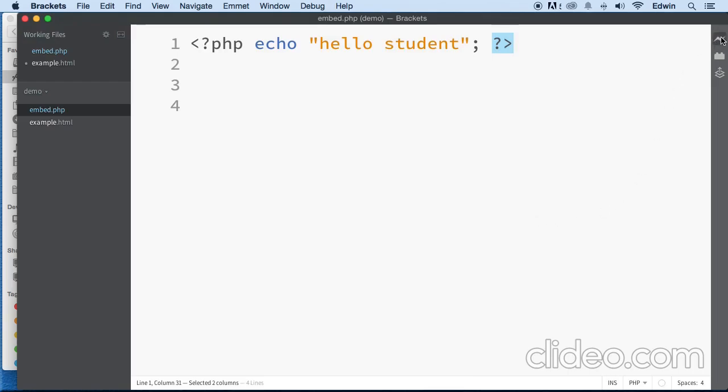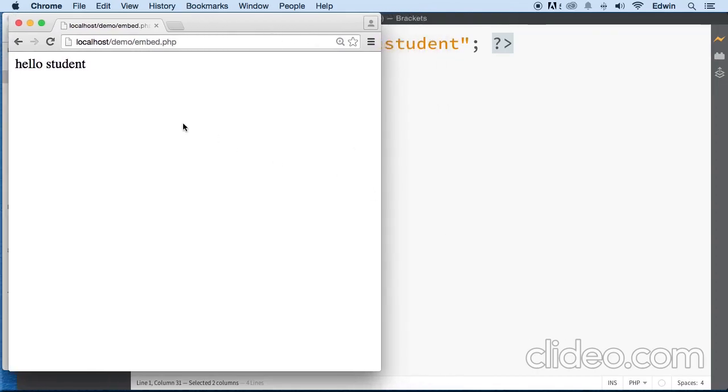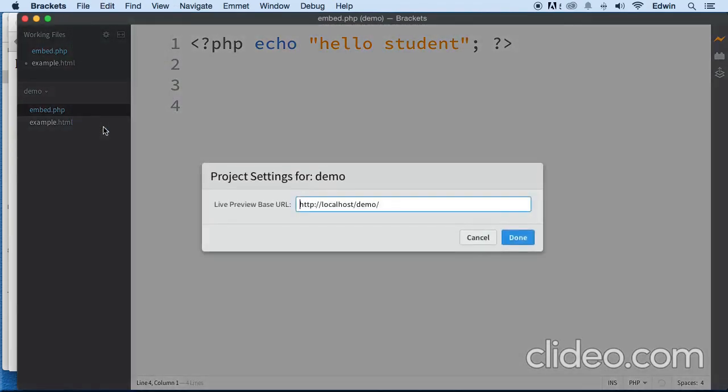So I'm going to click on this little icon here for those that have Brackets, and as you can see there, it displays hello student. Now this might not work for some of you because I already set up mine, but I'm going to help you set it up right now. If you click this, it might give you a window to set the base directory of this.